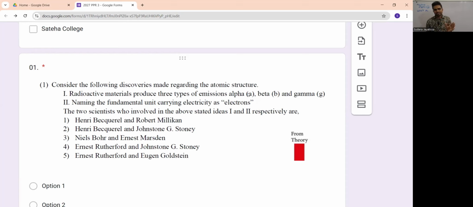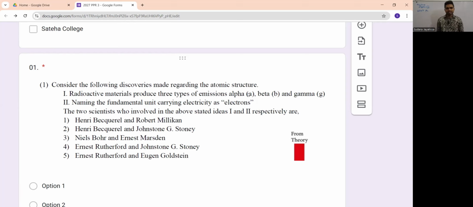But radioactivity was discovered by Henry Becquerel. You can see Henry Becquerel in our answers also. He discovered radioactivity, the phenomenon of unstable nuclei releasing radiation, not the alpha, beta, gamma. Alpha, beta, gamma was discovered by Ernest Rutherford. So our answer should be either the fourth one or the fifth one, so we have to see the proper answer by examining the second point.